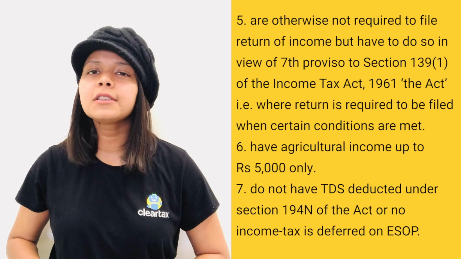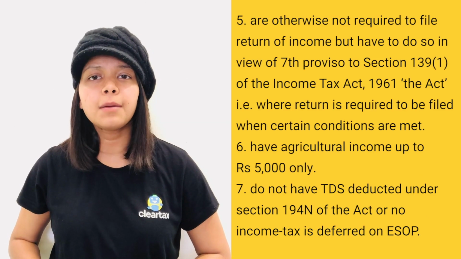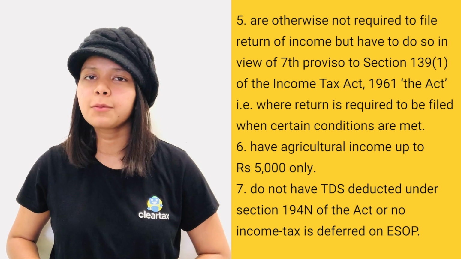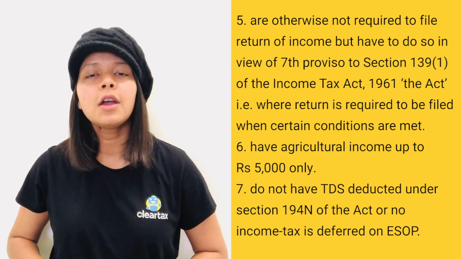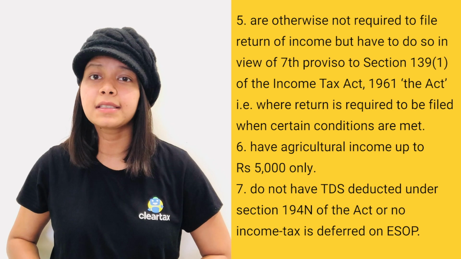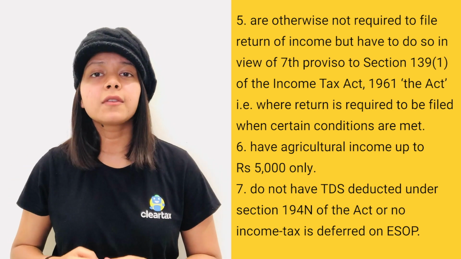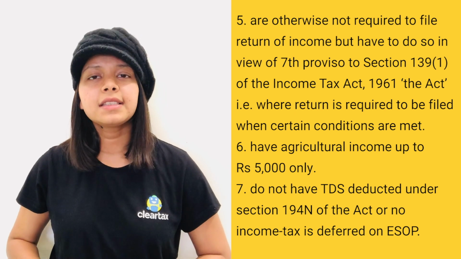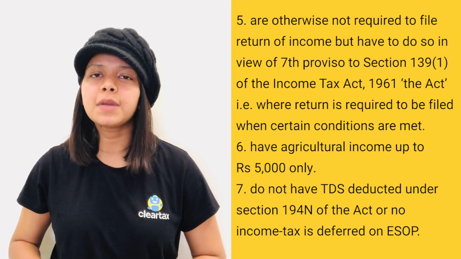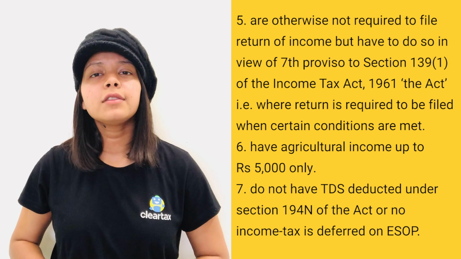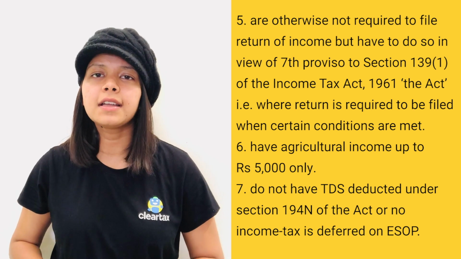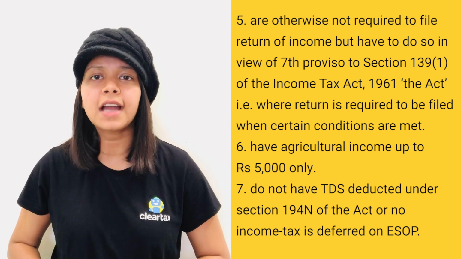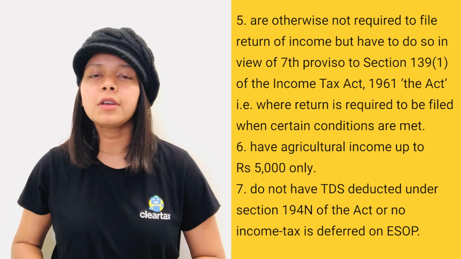Fifth, are otherwise not required to file return of income but have to do so in view of the 7th Proviso to Section 139(1) of the Income Tax Act 1961, the Act, that is where the return is required to be filed when certain conditions are met. Sixth, have agricultural income up to Rs 5,000 only. 7th, do not have TDS deducted under Section 194N of the Act or no income tax is deferred on ESOP.